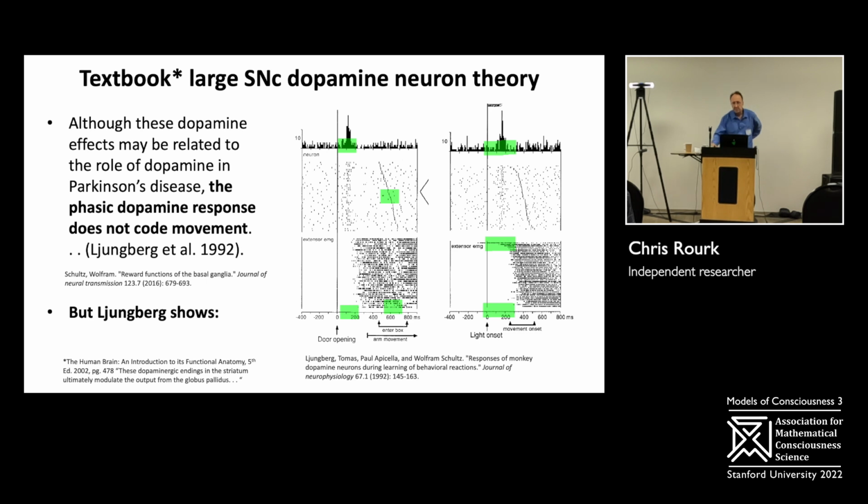Now, however, I was kind of going up against the conventional understanding of these large SNC dopamine neurons. In predictive reward signaling studies, the understanding was that the phasic dopamine response does not code movement. They made that conclusion because it seems like it would code movement, but according to the predictive reward signaling, it doesn't. Now, predictive reward signaling is when you make an action, and then you see a reward, and if it's better than expected, you get a dopamine signal.